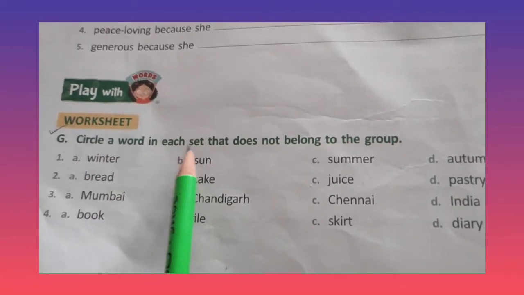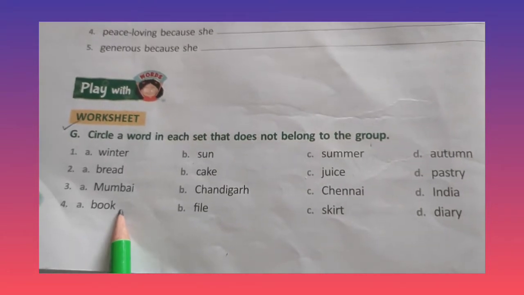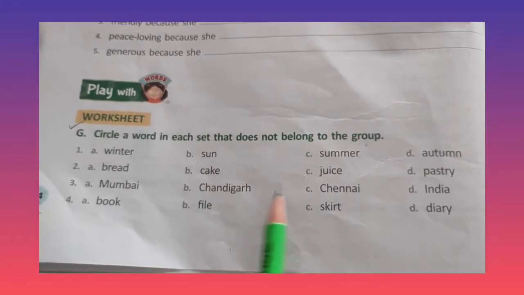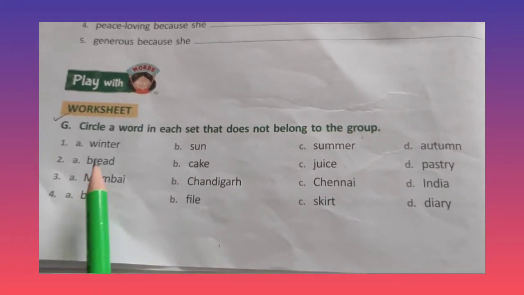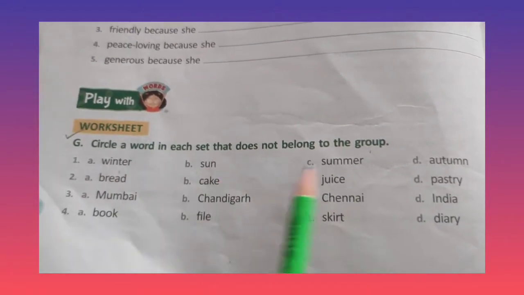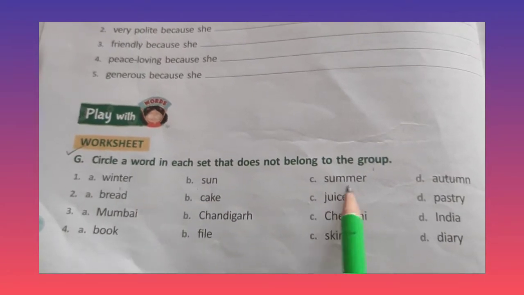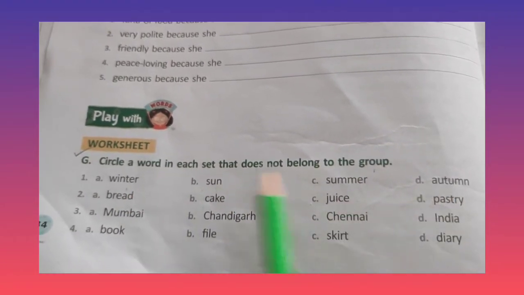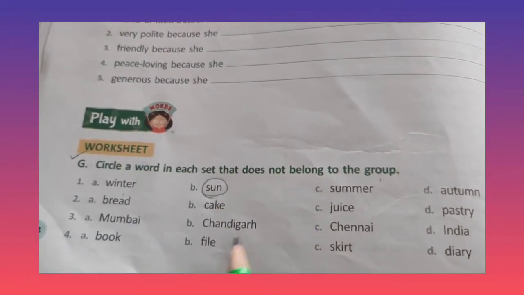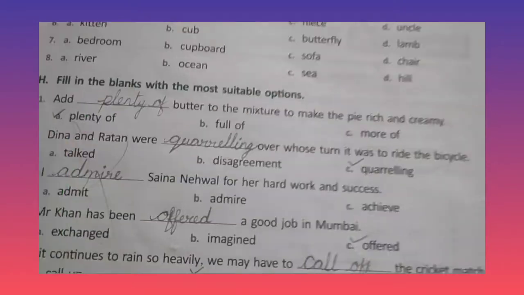Circle a word in each set that does not belong to the group. Children, this also you can do. Already we have done this in our previous classes also. So, what you have to do is circle the odd one. For example, winter, sun, summer, autumn. So, which is the odd one here? All these are what? Yes, all these are seasons. The odd one is sun. So, circle for this. Like this, you have to do all the 8. I will be posting the answers in the evening, right?